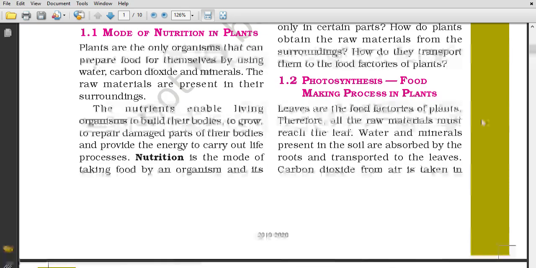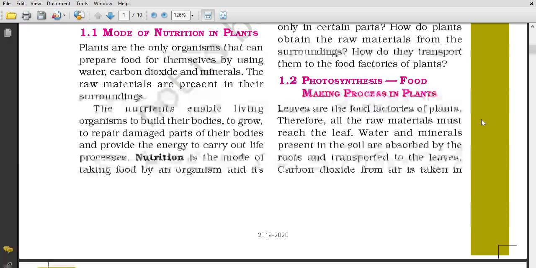If photosynthesis did not exist, then life on the earth would not be possible, because with the help of the process of photosynthesis only, plants are able to make their food. Leaves are the food factories of plants. Therefore, all the raw materials must reach the leaf. As we all know, the food is prepared in the leaf, and the raw materials needed have to reach the leaf, otherwise it will not be possible to carry out the process of photosynthesis.